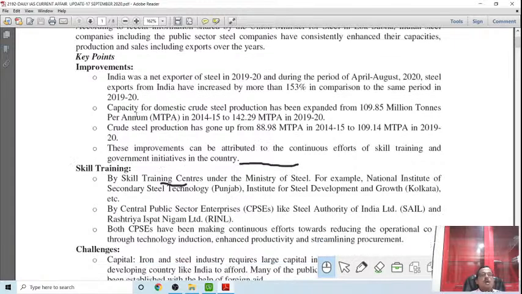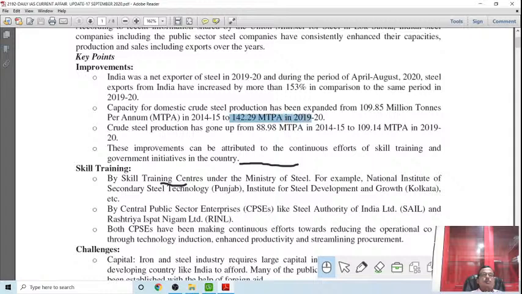Capacity for domestic crude steel production has expanded from 109.85 million metric tons per annum in 2014-15 to 142.29 million metric tons per annum.